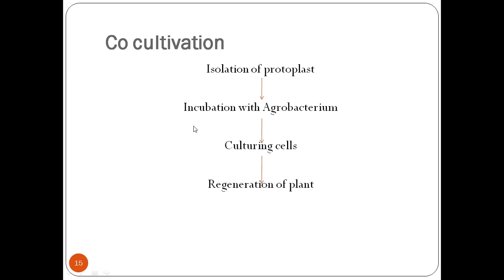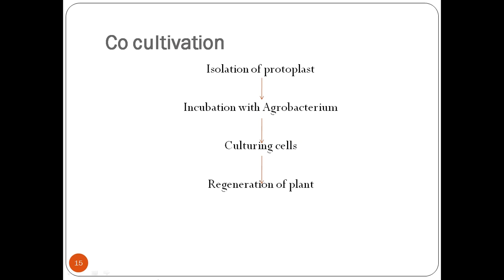With this incubation, agrobacterium will transfer its tDNA inside the protoplast, then culture this transferred cell on a plant tissue culture media and regenerate a whole plantlet. So these are the three methods from which we can produce a whole plantlet with the gene of interest by giving the infection of agrobacterium.